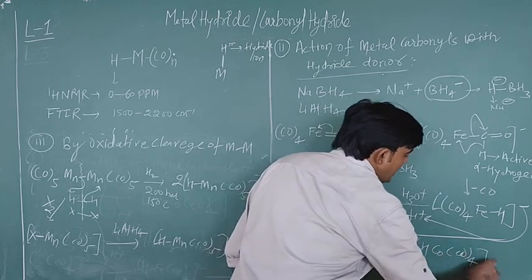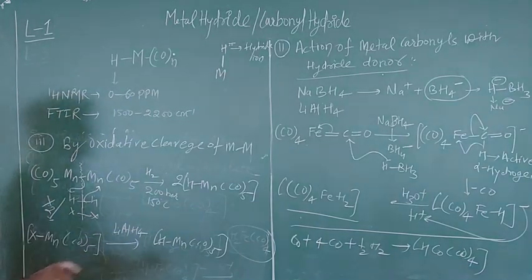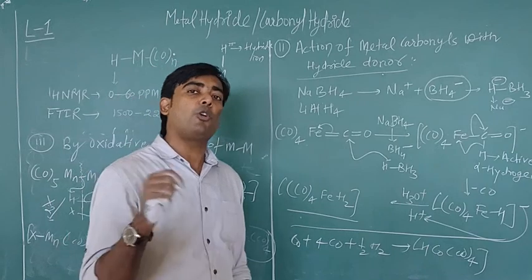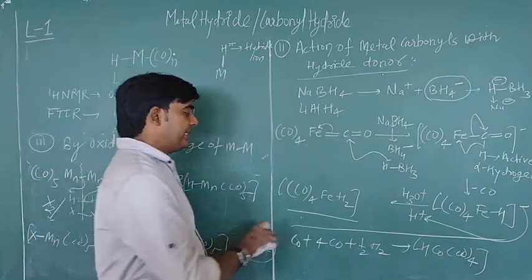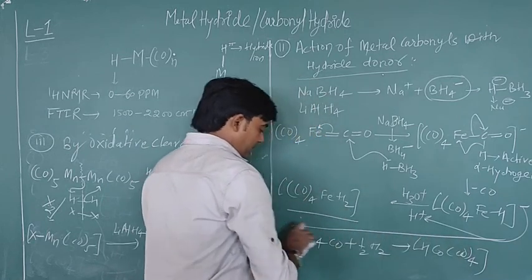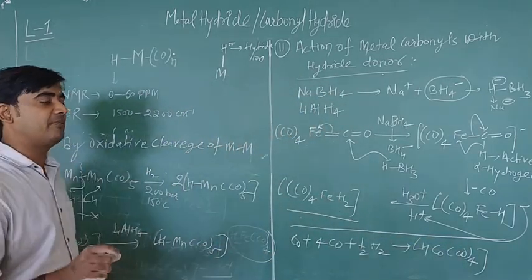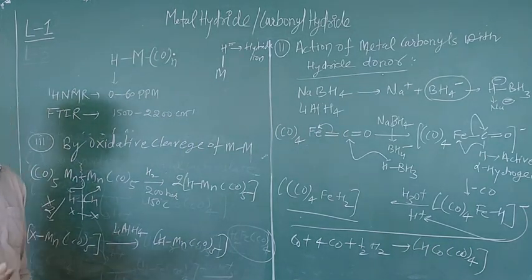This is a metal carbonyl hydride complex of cobalt, and you can prepare this. This reaction is more specific for cobalt and nickel. Mostly this reaction pathway can be followed only by cobalt and nickel specifically and in an easy fashion. So you can make some nickel and cobalt metal hydride complexes from this pathway, okay.